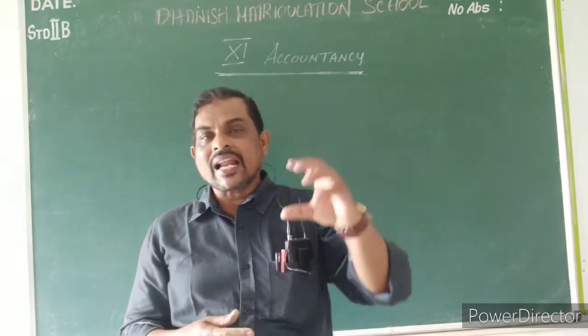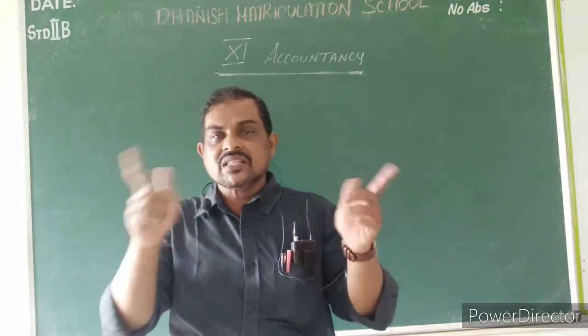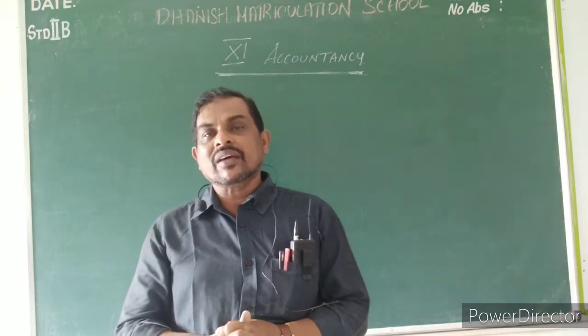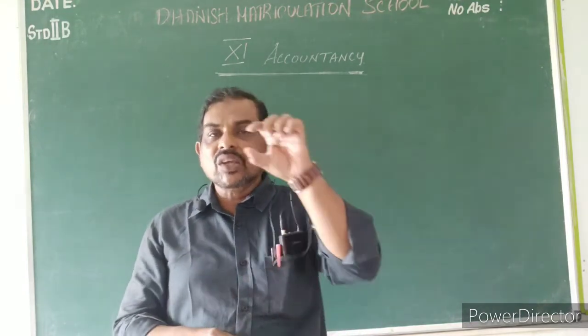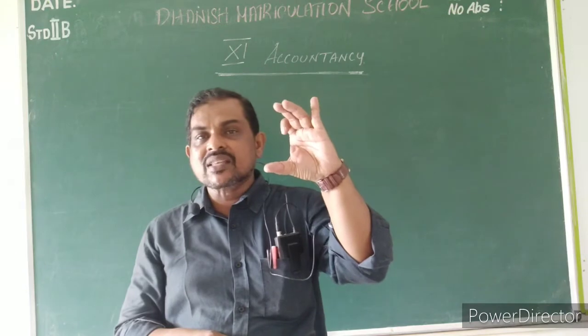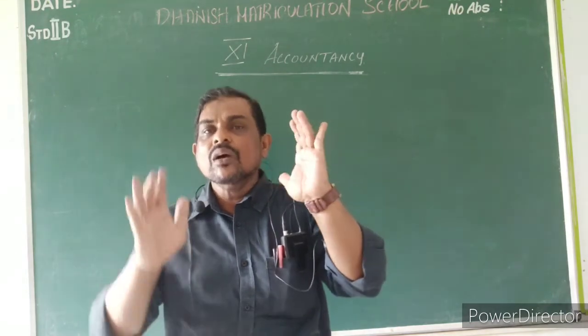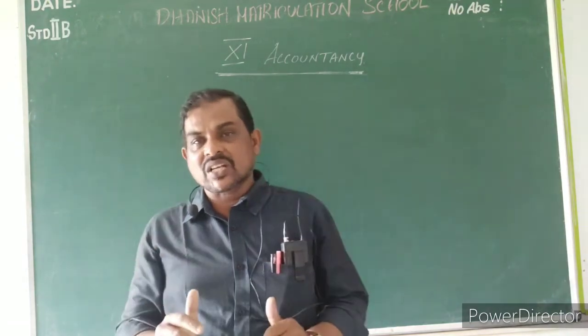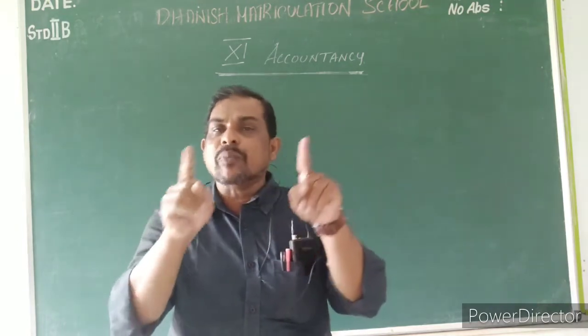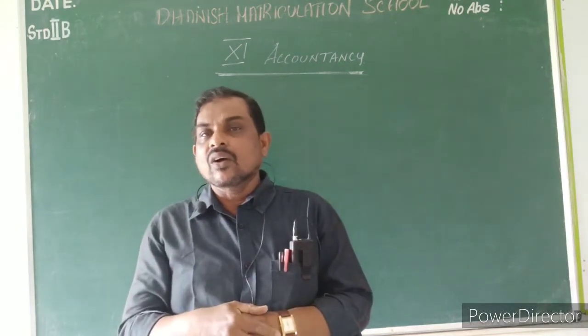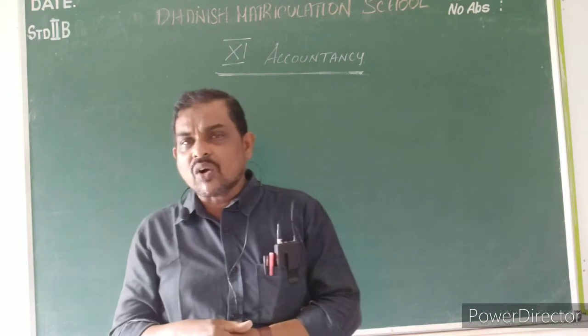So they will give the business transactions in terms of money, whatever happened in the business, as a transaction. One businessman will give his business transactions. For that we have to pass the journal entries with the help of the golden rules of accountancy.